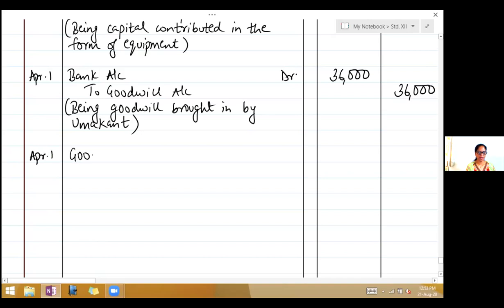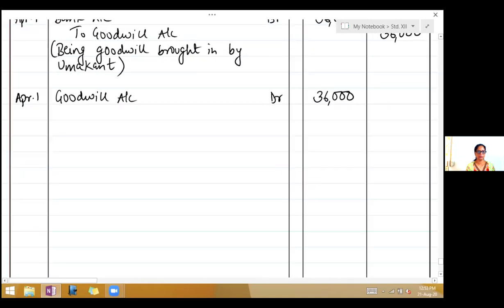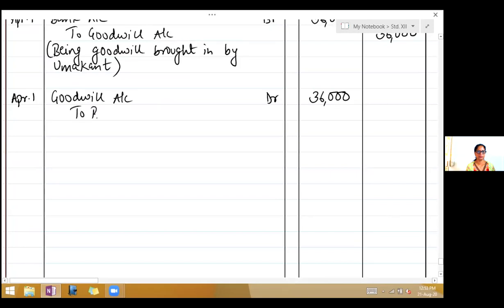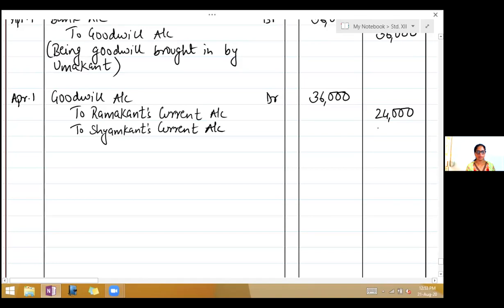Goodwill account debit 36,000 to Ramakant's current account, 24,000, to Shamakant's current account, 12,000.